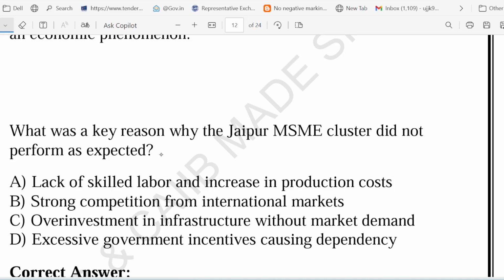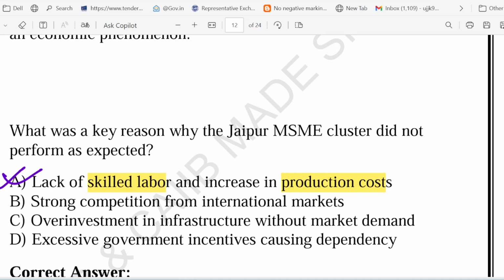So let's look at option number A. Yes, this is the correct answer. In Jaipur, many MSMEs struggled because they did not have enough skilled workers. This is the main point, lack of skilled workers. For example, if you are making handicraft or jewelry, you need a skilled artisan who knows the craft well. But here, the shortage of such skilled labor affected the quality as well as the efficiency. At the same time, production cost kept going up, like raw material, electricity, wages. The double problem, low skill and high cost, reduced competitiveness. In fact, many units were working with just 50% of their capacity.